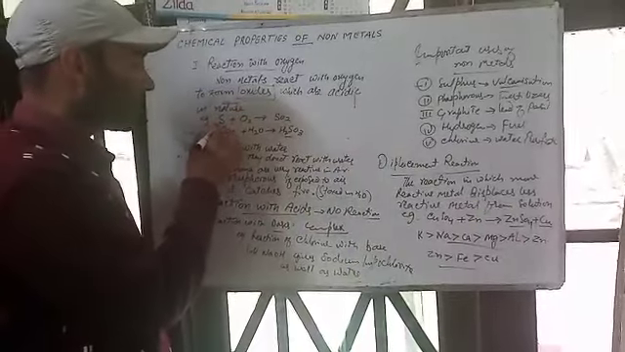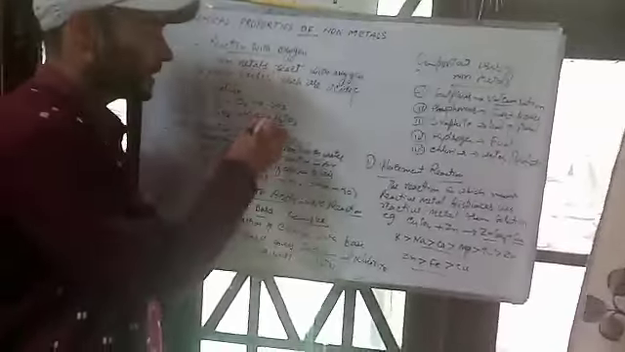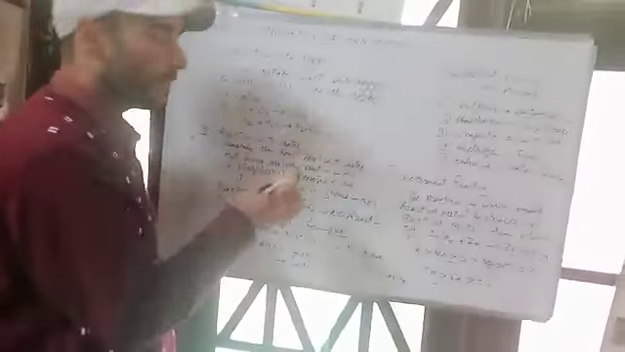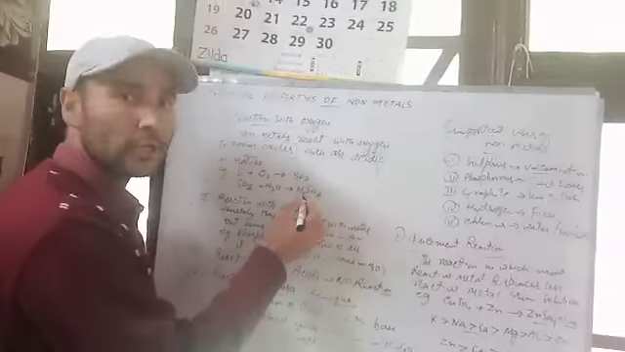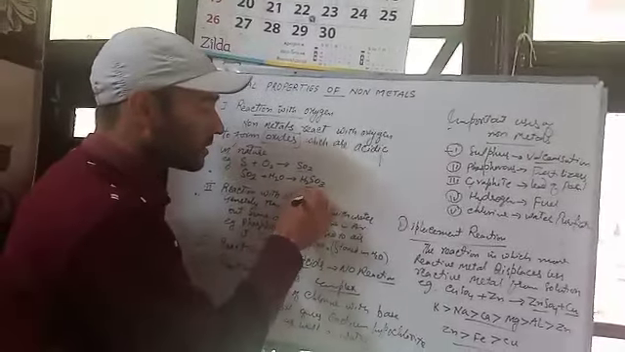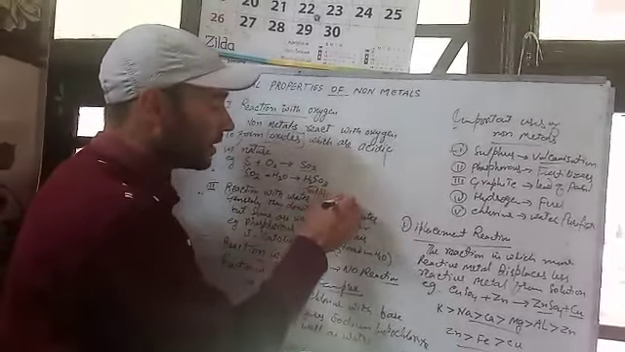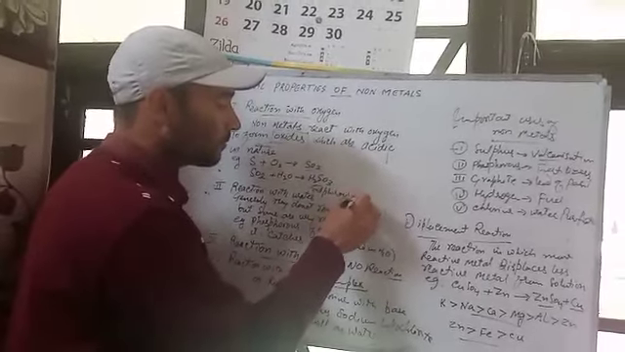For example, if sulfur, S stands for sulfur, reacts with oxygen, it forms sulfur dioxide, and this sulfur dioxide reacts with water to form sulfurous acid, H2SO3, sulfurous acid.